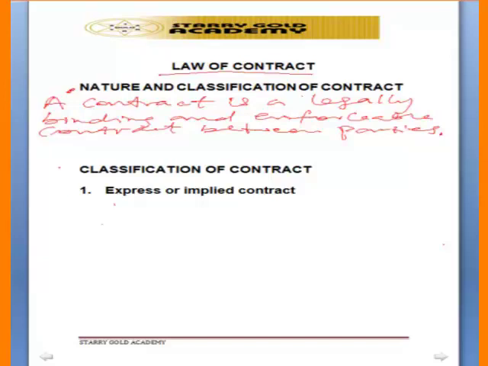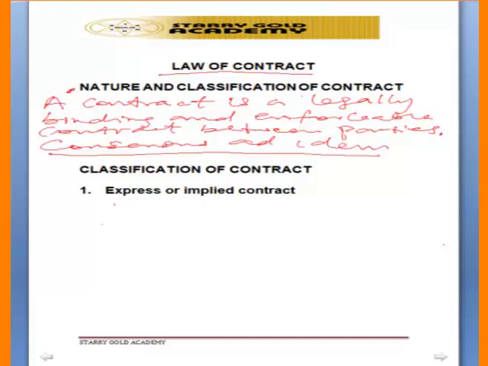And also we have what we call consensus ad idem. This consensus ad idem means meeting of minds. That means the minds coming together. The minds of the parties, not only by what they are saying, either what they have written down or what they are saying with their mouth, but also their minds must follow whatever they are saying. Whenever they are agreeing on a particular thing, there must be an agreement orally or through a written document, and also through the mind.